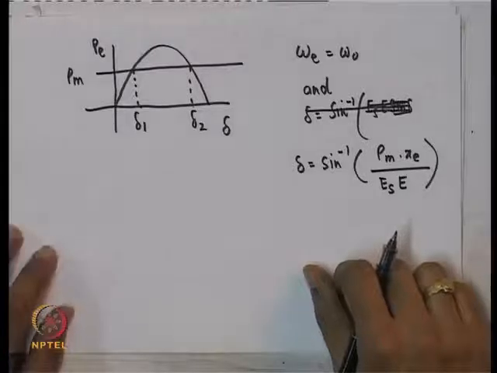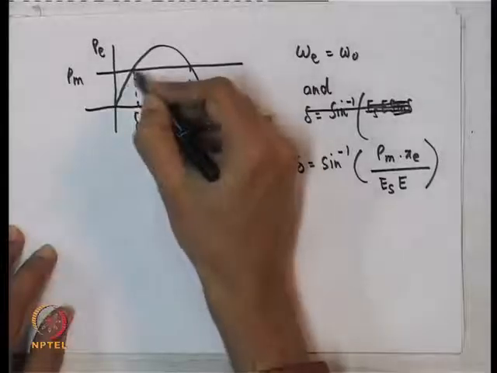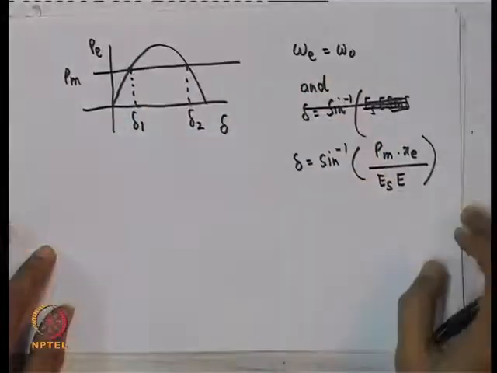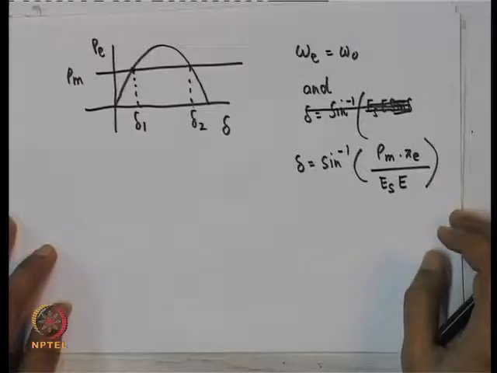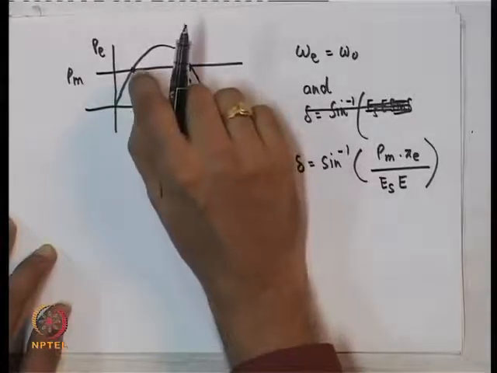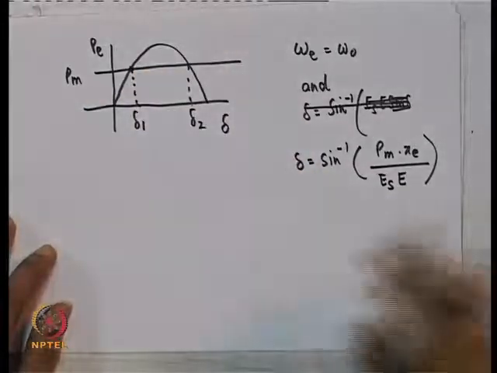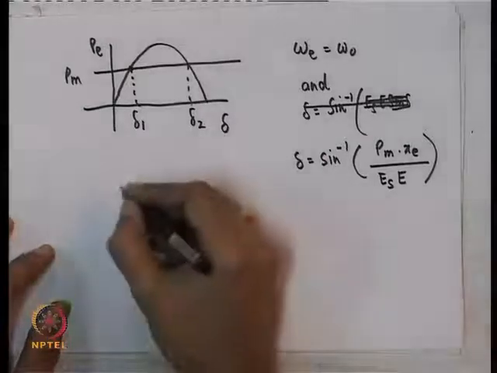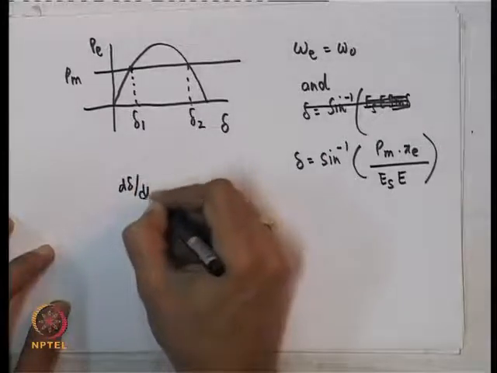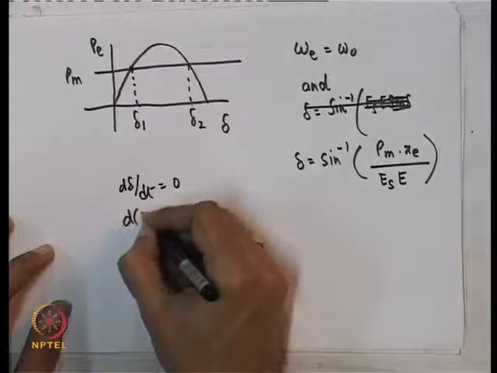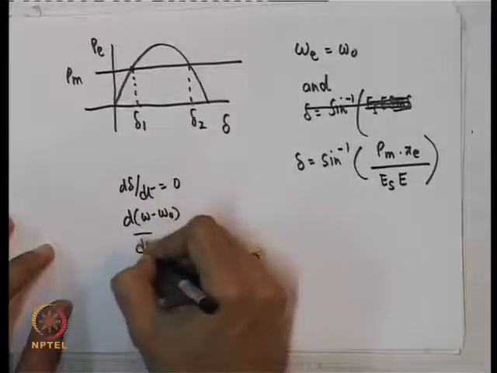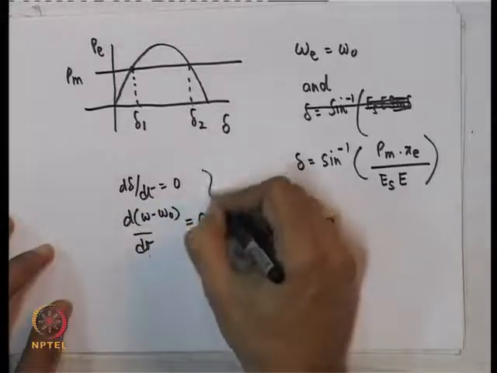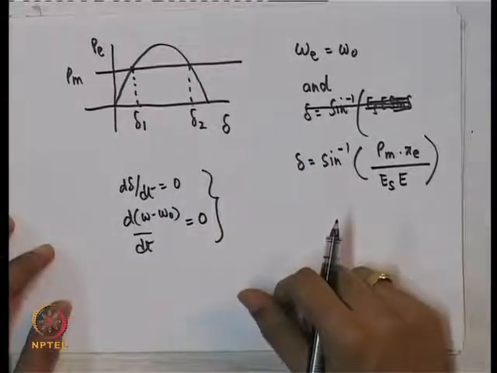How does the system behave if you give small disturbances when it is initially at this equilibrium? Suppose I am at this equilibrium. I will simply not move, the reason being d delta by dt is equal to 0 and d omega by dt is equal to 0. If these 2 things are satisfied, I will just stay where I am.